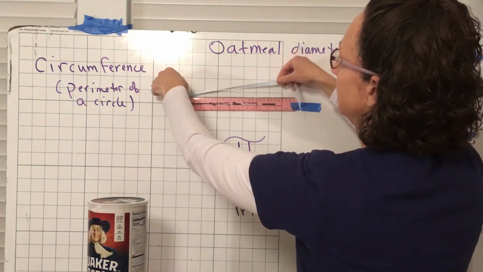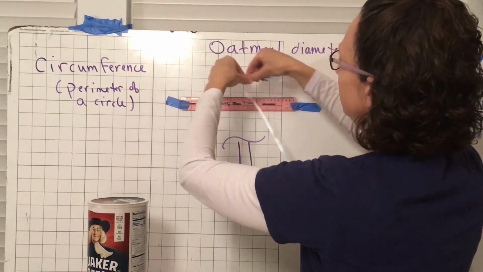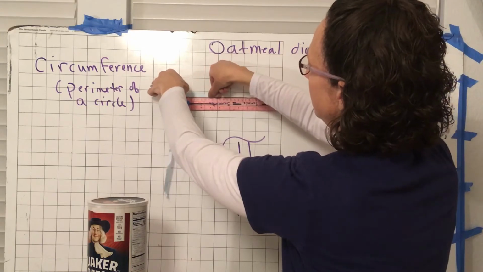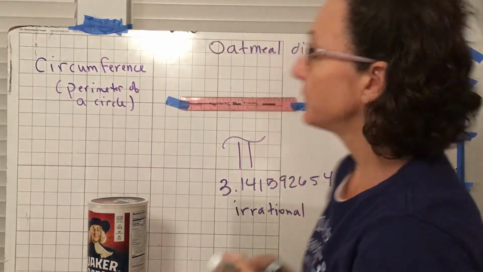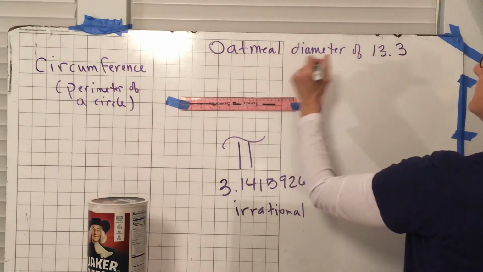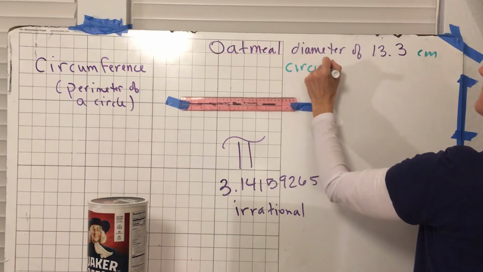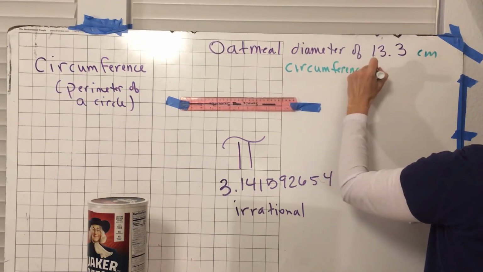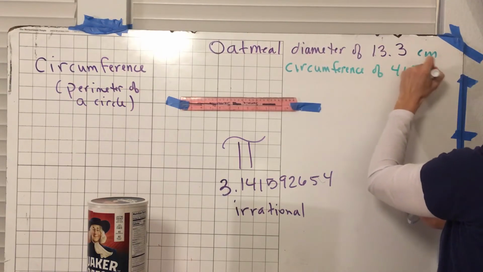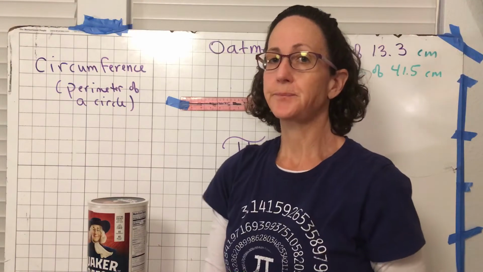So I just went like this, okay, my ruler only goes to 30 centimeters, so I went like this, and then I started over again, right here, and I got that it equaled 41.5. So this is in centimeters, this has a circumference of 41.5.